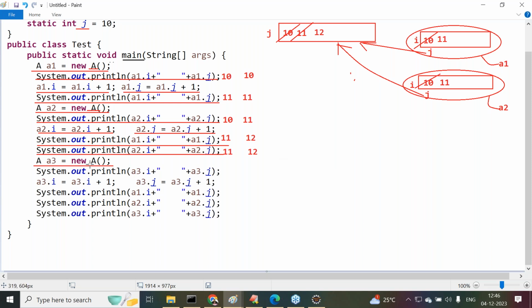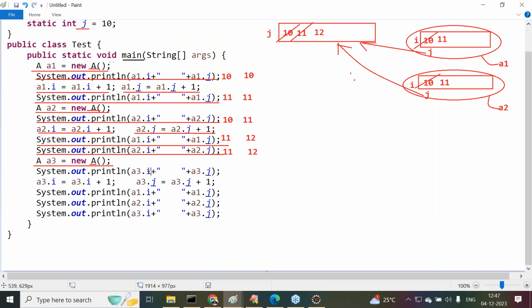While creating this object, first the JVM has to load the class bytecode to the memory. But in Java, there is a rule. What is that rule? Before creating an object for class A, first the JVM has to load the class bytecode to the memory. But before loading the class bytecode, the JVM must first check whether the class bytecode is already loaded or not. If it is already loaded, there is no need to load the same class bytecode again and again. If it is not loaded, then only we have to load the class bytecode to the memory. Now what is the situation? Was the A class bytecode already loaded or not? The A class bytecode was already loaded. If it is already loaded, there is no need to load it a second time or third time. So bytecode loading is skipped.